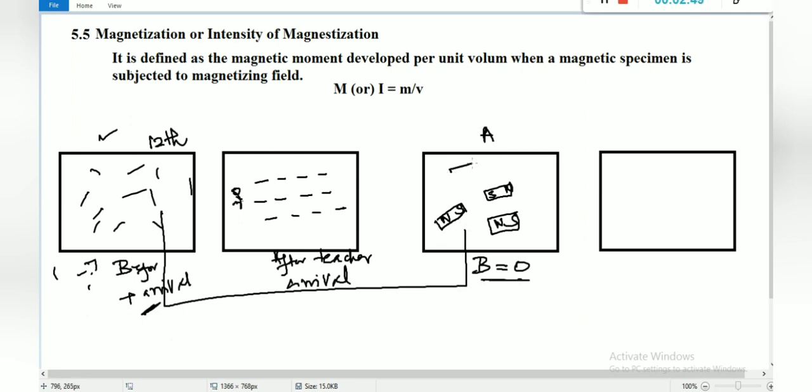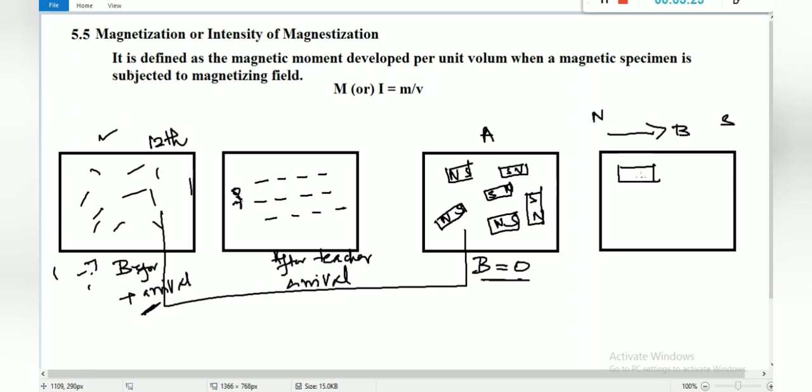So put a few more dipoles, north south, south north. It should be in a random manner, like that. Okay. So if I apply some magnetic field here, that is similar to the condition after the teacher's arrival, right? Apply the magnetic field. Definitely, what will happen? The dipole moments will align in a regular manner. Magnetic field travels from north pole to south pole, right?